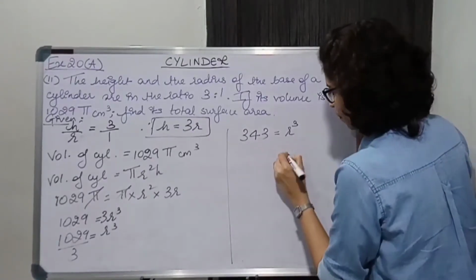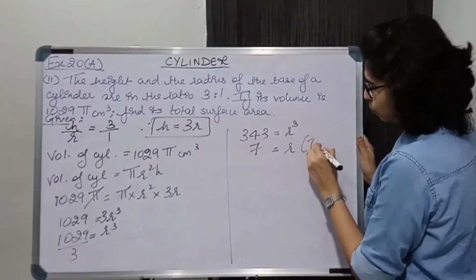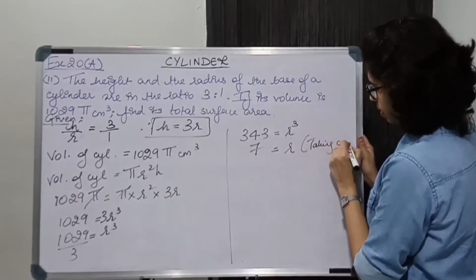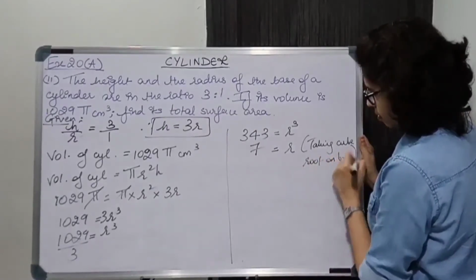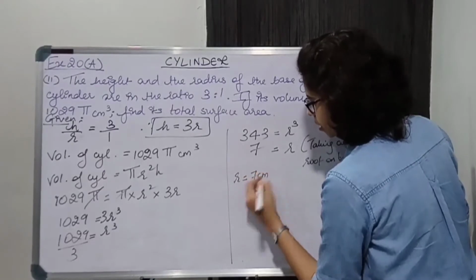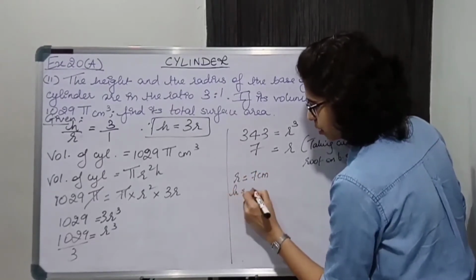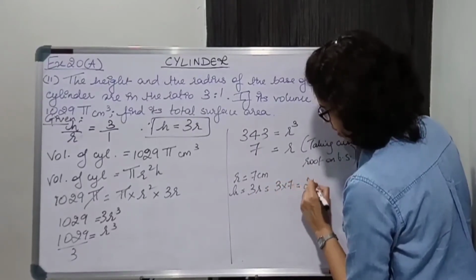So r is equal to 7, taking cube roots on both the sides. So we got r is equal to 7 centimeter. Now we can easily find h is equal to 3r, that is 3 into 7, that is 21 centimeter.